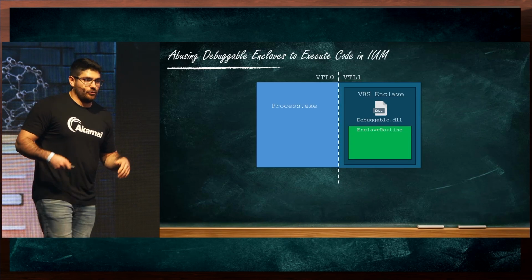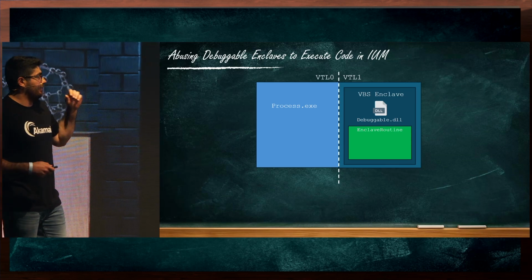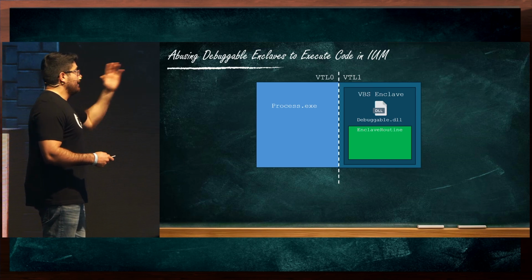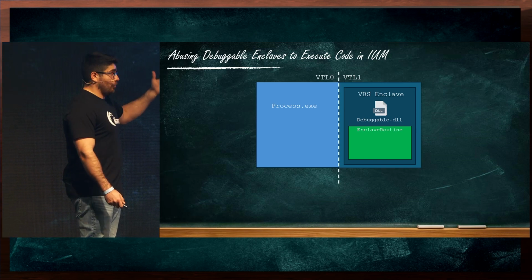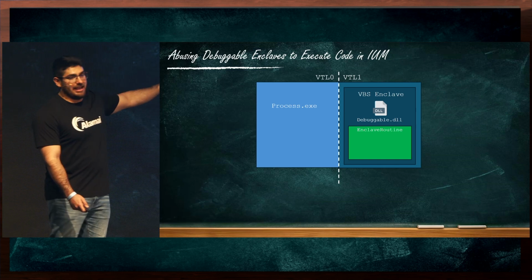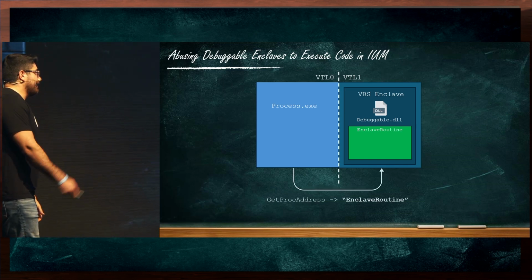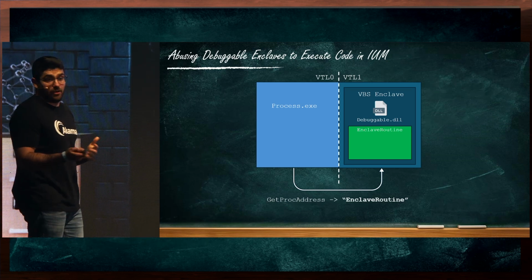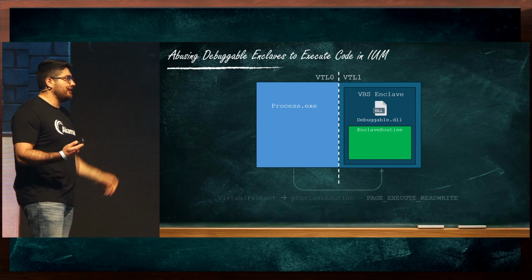I will now go through the high-level process. If you want to see additional details, they are available in a blog post that we published on this topic. Here, the attacker obtained a debuggable enclave and loaded it, and as we can see, we have an enclave routine here, a function which is exported by the enclave. With a series of pretty simple steps, the attacker can obtain code execution. We use GetProcAddress to obtain the address of this routine.